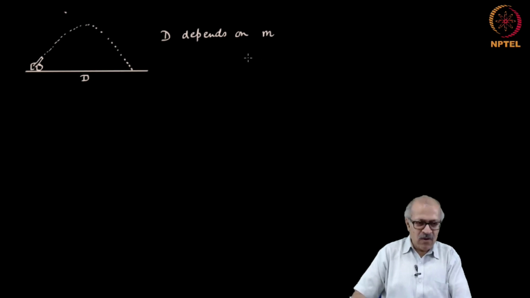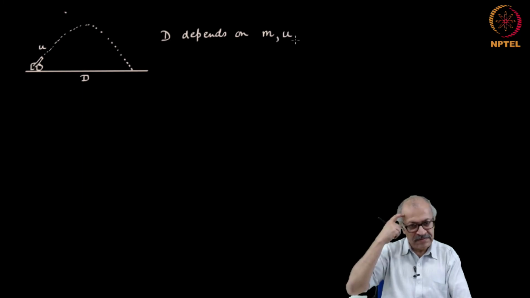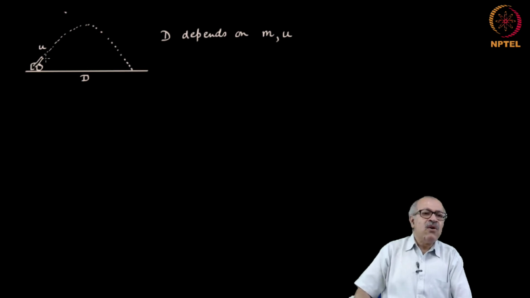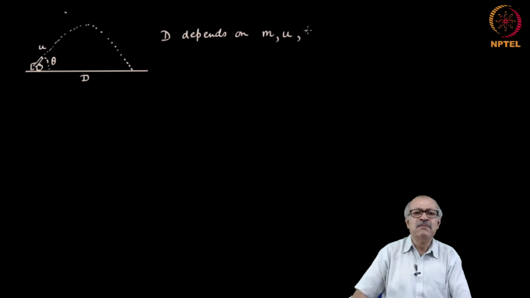It will of course, from common sense you figure out that it will depend on the speed, the velocity with which it is ejected from the cannon. So, it depends on the initial velocity u. Of course, it will depend on the angle, say theta, at which it has been ejected, and your common sense tells us that it should also depend on theta.